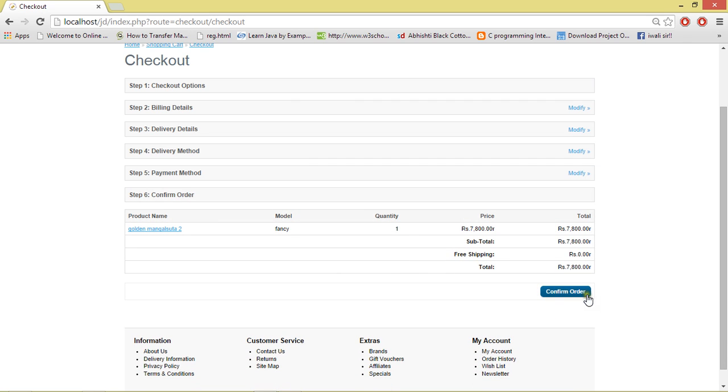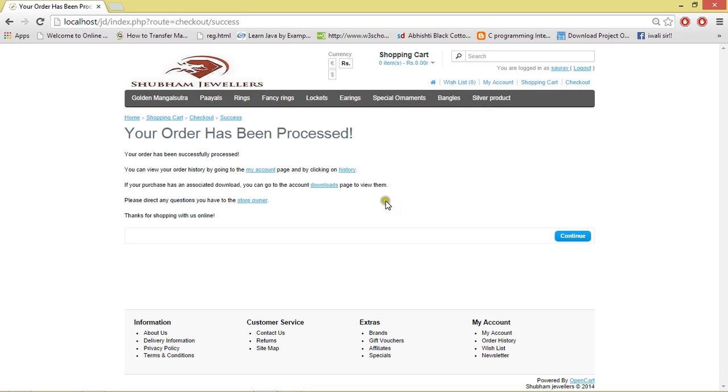After making it continue, the order of your golden mangalsutra model fancy, quantity 1, price 7,800 rupees will be shown. Here your shipping charge is free, so there is no shipping cost. Now you can confirm your order. After confirming, you will see the message: your order has been processed. Your order has been successfully processed.